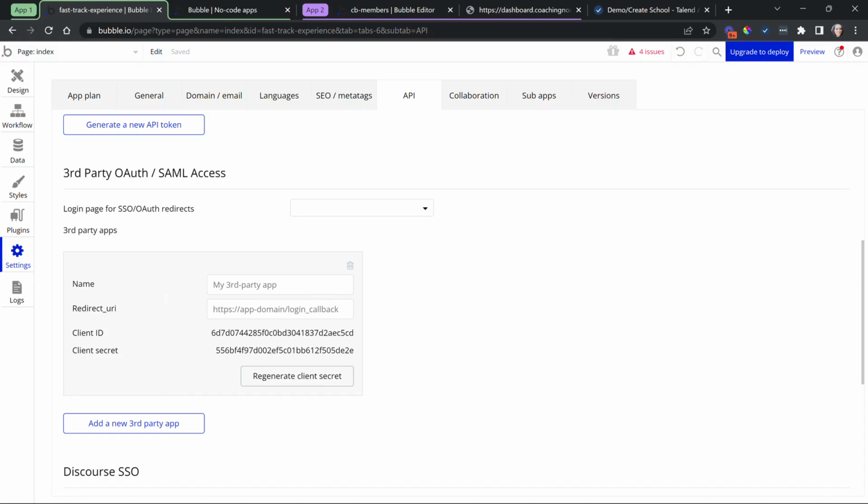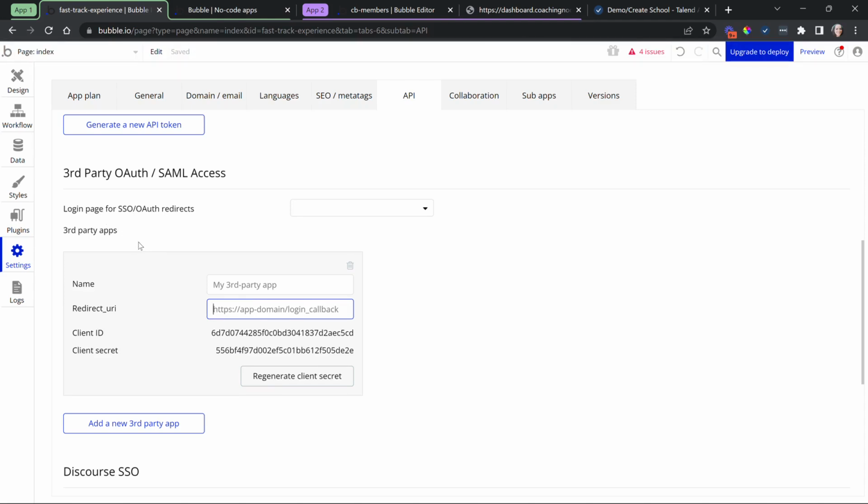You are the Google in this case. You are the Facebook in this case. And that other service would need to have ID and secret generated for them. And you would need to define whatever redirect URL the Bubble application is going to send the user back to when that other service wants to try to log in their users with credentials created in the Bubble app.